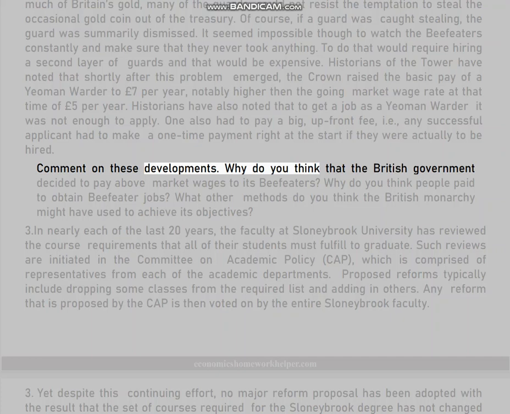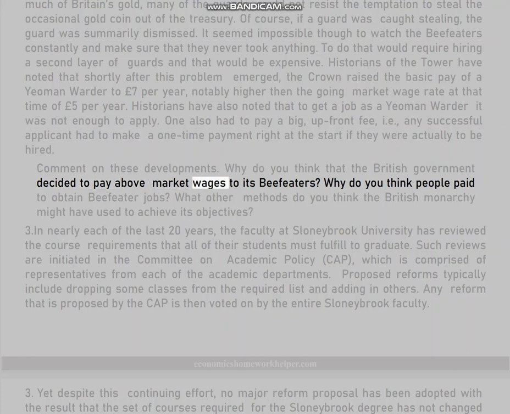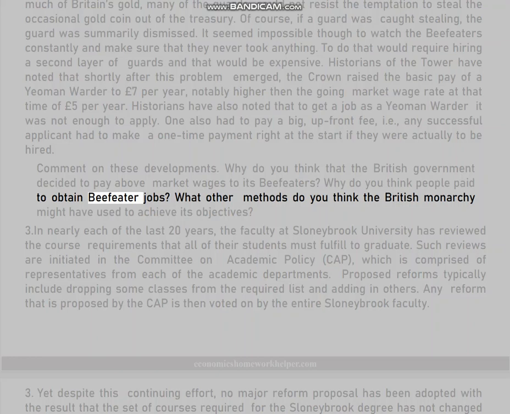Comment on these developments. Why do you think that the British government decided to pay above market wages to its beefeaters? Why do you think people paid to obtain beefeater jobs? What other methods do you think the British monarchy might have used to achieve its objectives?